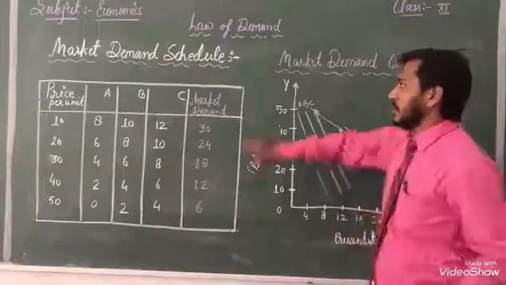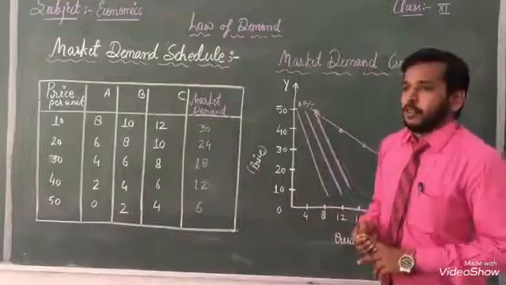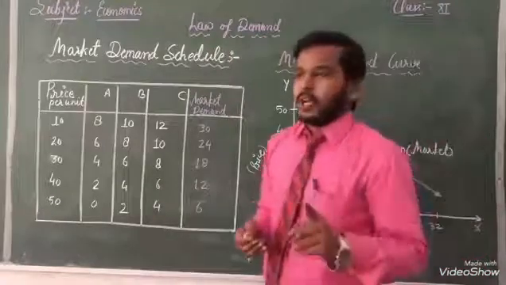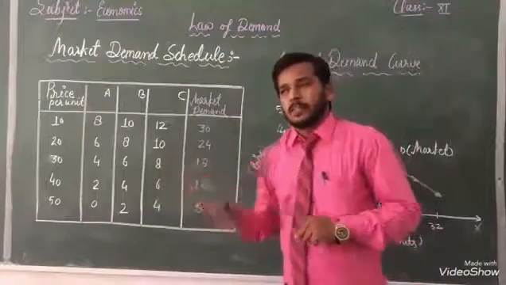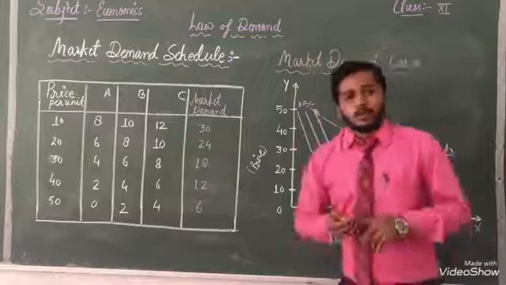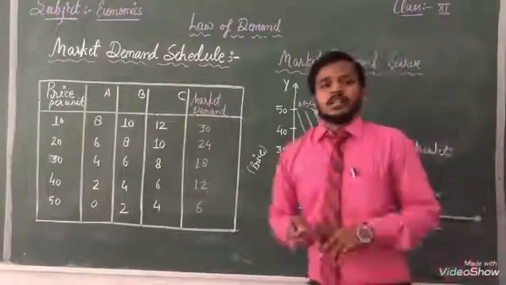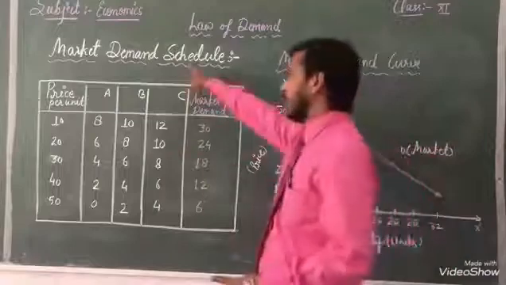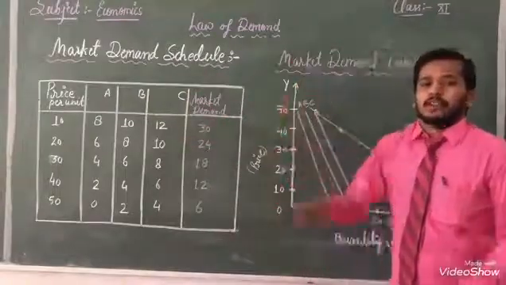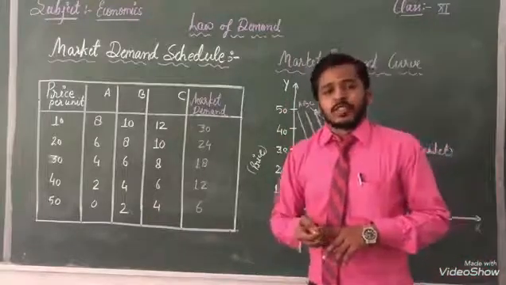So dear students, this is the topic of the law of demand. I have told you there are two types of law of demand: individual demand and market demand. Individual demand we can explain with the help of schedule and curve, and market demand also we can explain with the help of schedule and curve. Both examples are in front of you. You have to make a note and explain with yourself.